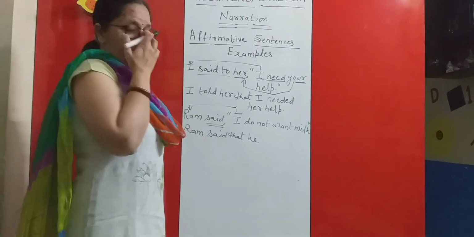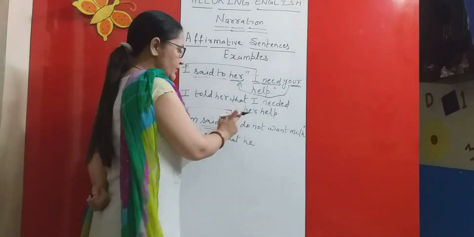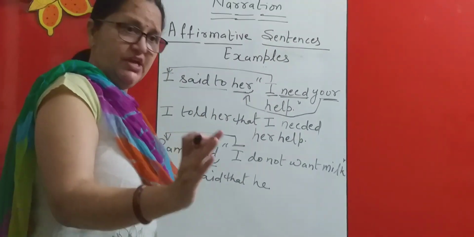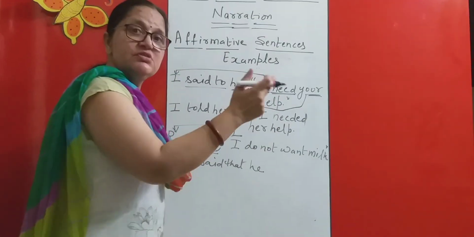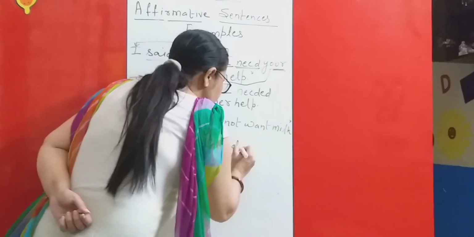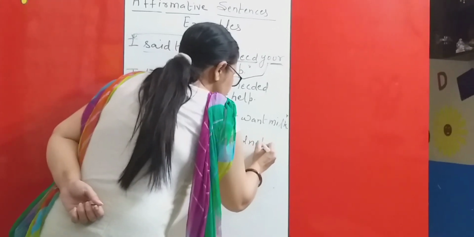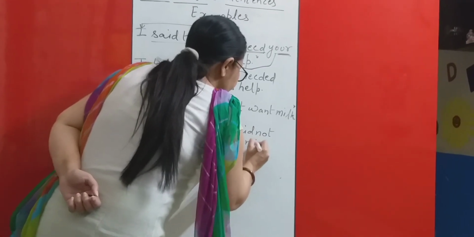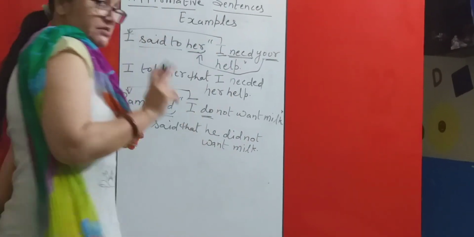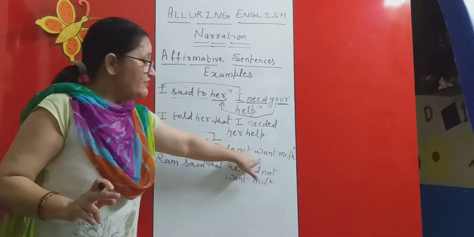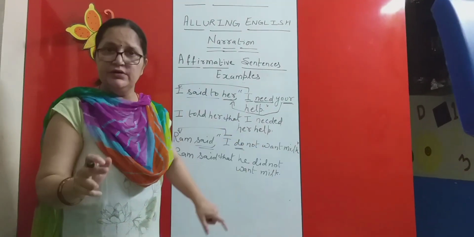If you remember, I have told you that if do or does or did is there in the sentence, no other changes are required. Just change do or does into did. So it will be that he do not will be converted into did not want milk. Friends, I have changed do into did, but I have not changed want into wanted.